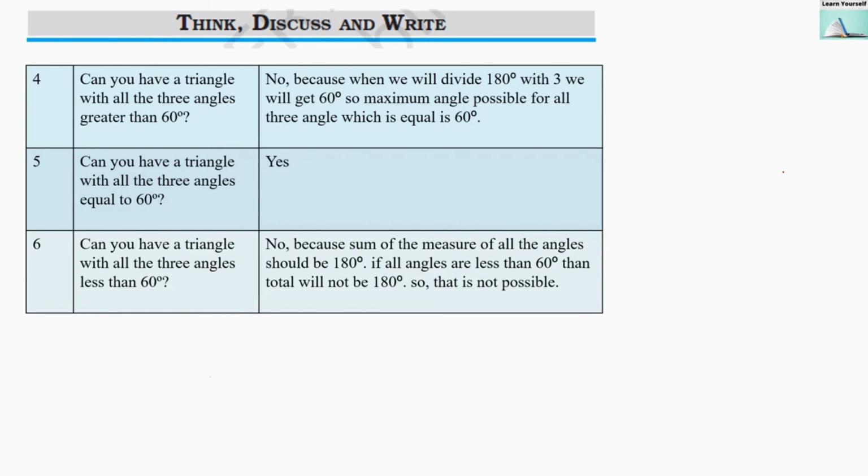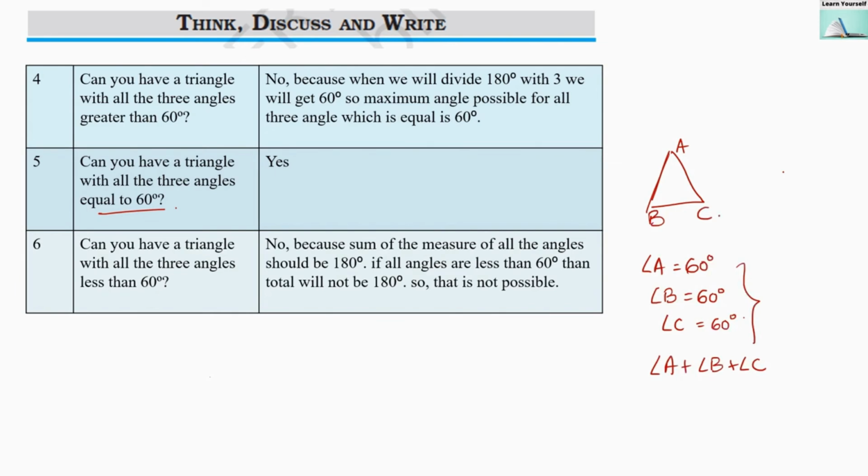Our fifth question. Can you have a triangle with all three angles equal to 60 degrees? So yes, all three angles can be equal to 60 degrees if this is our triangle A, B and C. If we are adding them, then it will give us 180 degrees. So yes, it is possible.